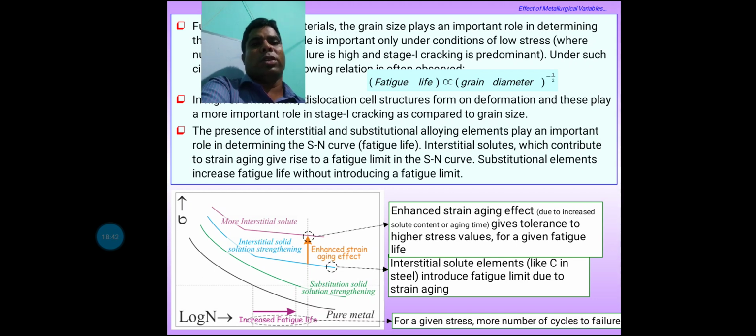Now a diagram on the screen. More interstitial solid solution strengthening enhances the strain aging effect, and the last one is the pure metal, which is actually in the lowest portion of this graph, and in this sequence the fatigue life increases with respect to differential material composition. So these are the parts that I discussed in today's class.